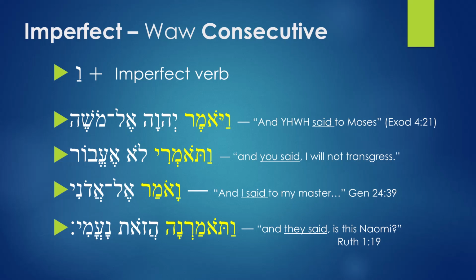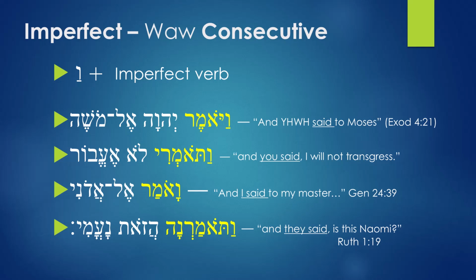But instead of pointing to a future, because of this Waw consecutive, Wayomer is being translated as "he said." And Yahweh said to Moses, because we're pointing to things that happened in the past. We're narrating things that happened in the past. And when you're narrating things that happened in the past, Hebrew is going to use the imperfect verb plus Waw consecutive. So here the translation is, "and Yahweh said to Moses."